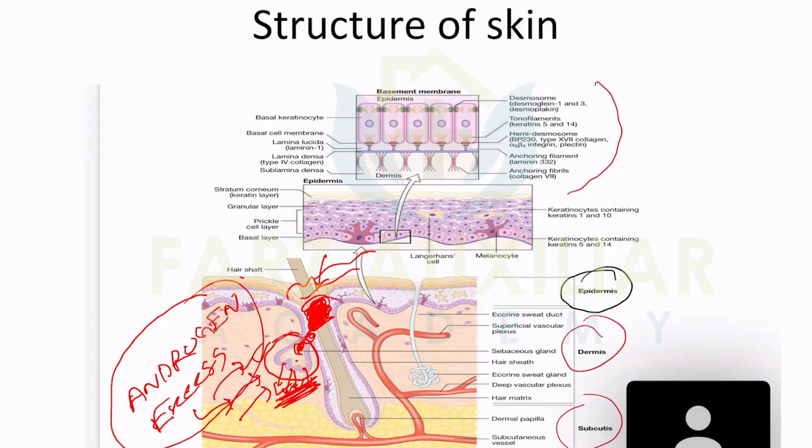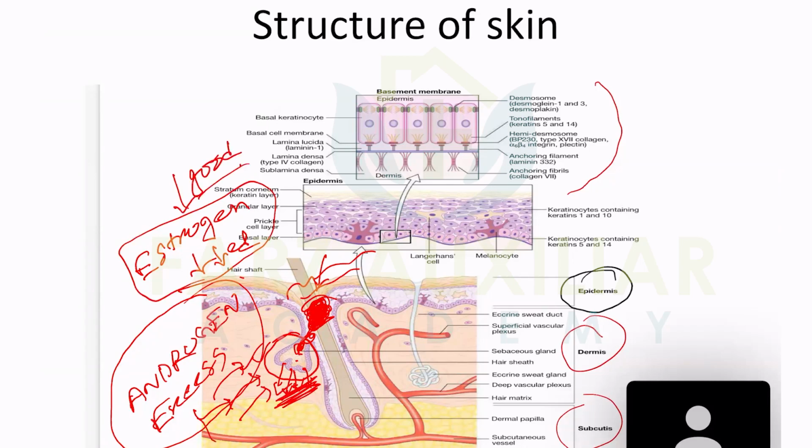Okay, so what is the protective phenomenon? That is estrogen. Estrogen gives protection. Estrogen decreases sebum production. Estrogen is good, but androgen is bad for acne. So for secondary diseases, we need to know what causes androgen excess. It will be very clear in the endocrine system by knowing this pathophysiology.